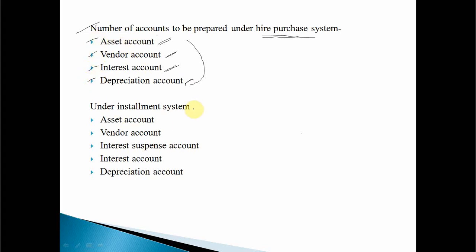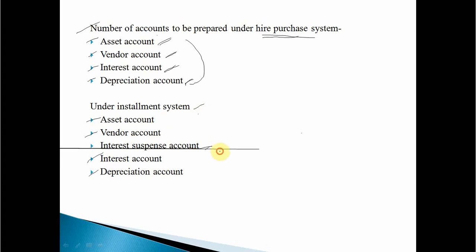Okay, so under installment system there are 5 accounts: the asset account, same; the vendor account, also same; one more new one, the interest suspense account; then the interest account; and last, the depreciation account. So what is the difference here?